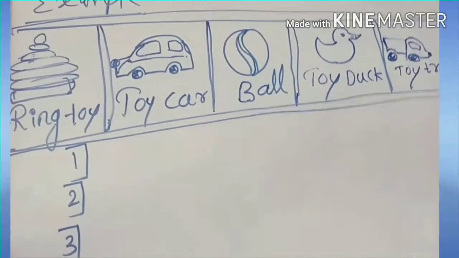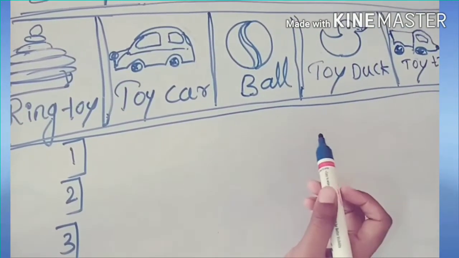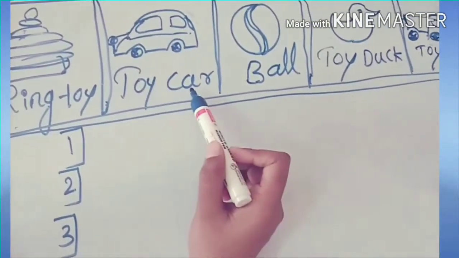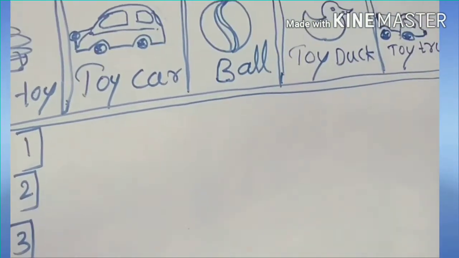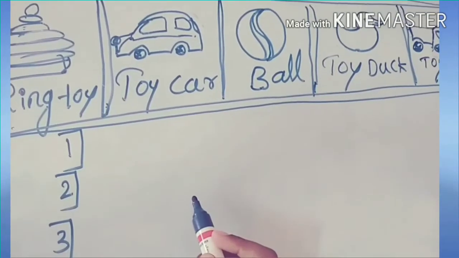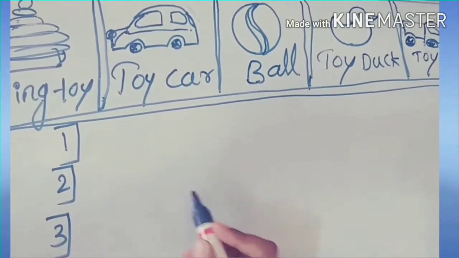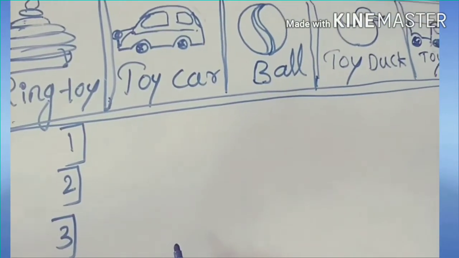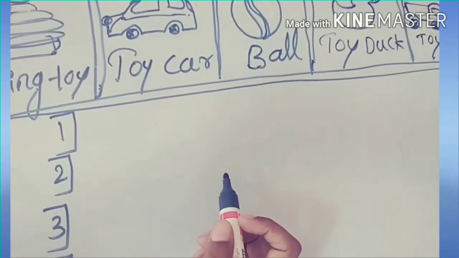Dear students, let us see one example. Here there are some toys. They are ring toy, toy car, ball, toy duck, toy truck. Okay, dear students, now let us answer some questions related to this picture. The first question is, on which shelf is the ring toy?